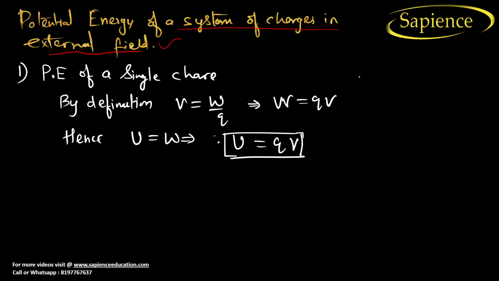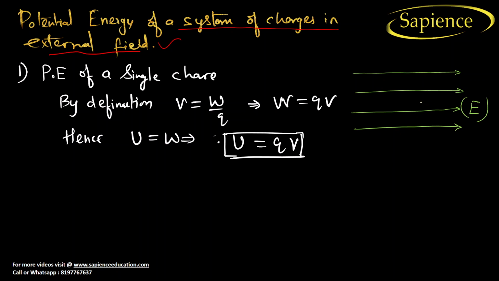Now if there is an external field E, and let us consider the potential at this point is V, and now you are bringing a charge from this point to this point. So what will happen?